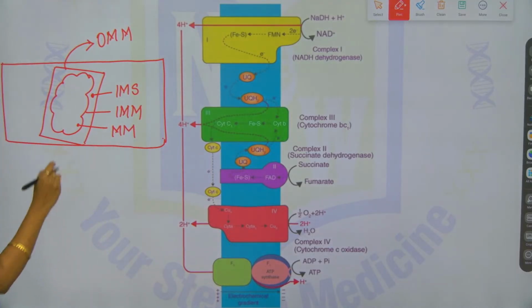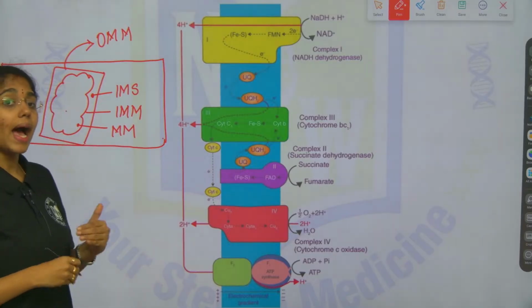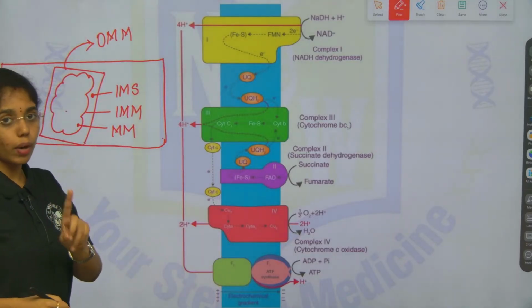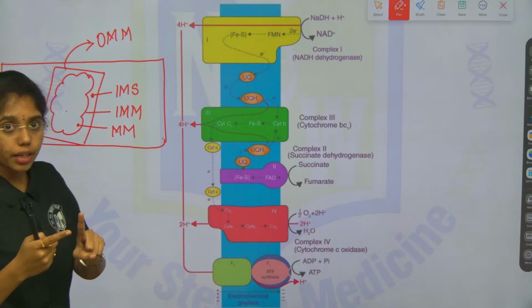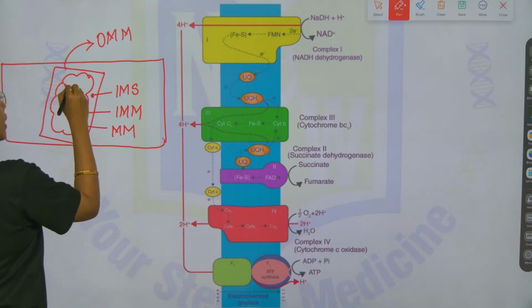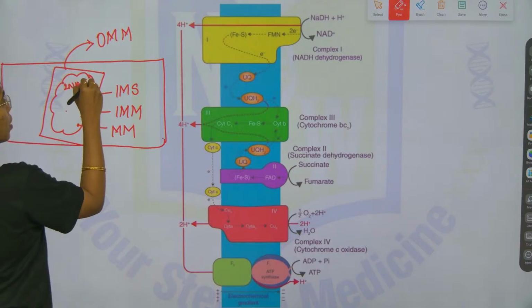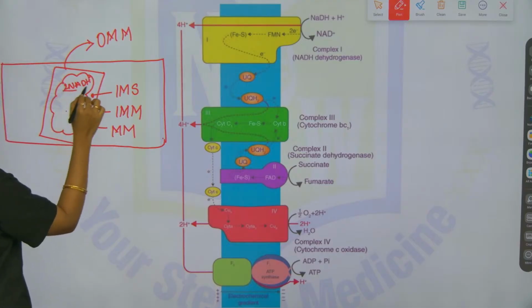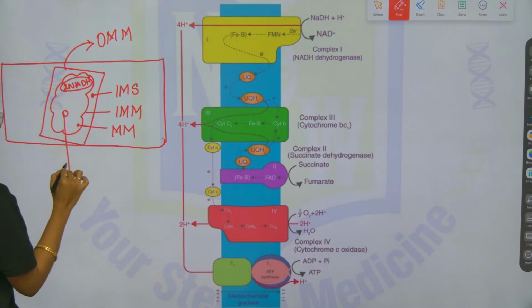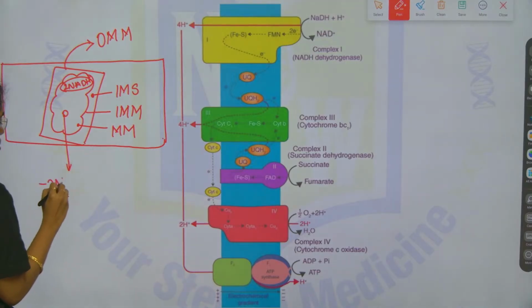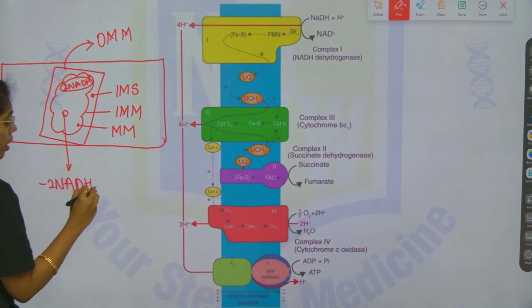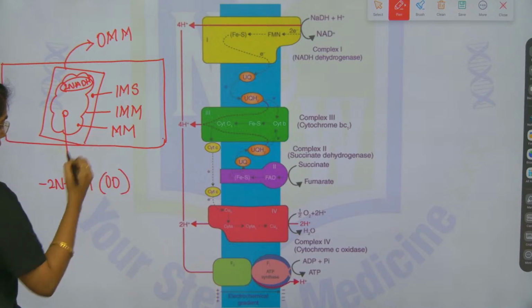Clear till here, no? In the mitochondrial matrix, after the Krebs cycle, let us consider 1 glucose. After oxidative decarboxylation, 2 NADH are produced. Fine, right? Here I will write 2 NADH after oxidative decarboxylation.